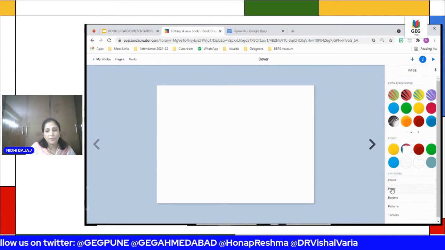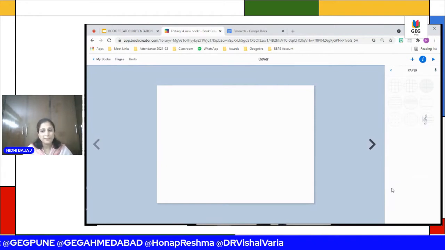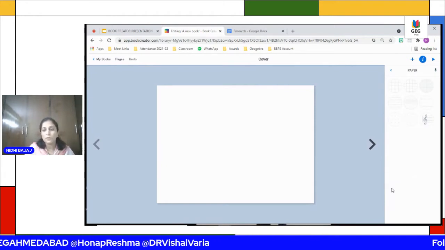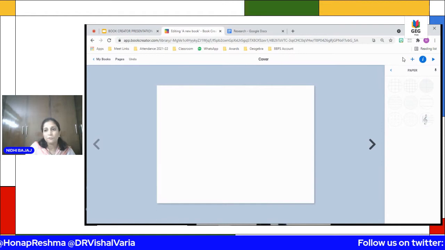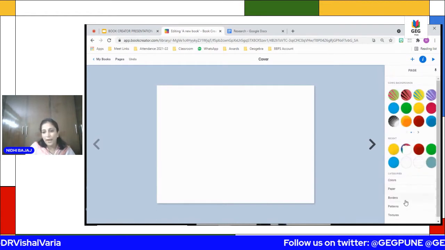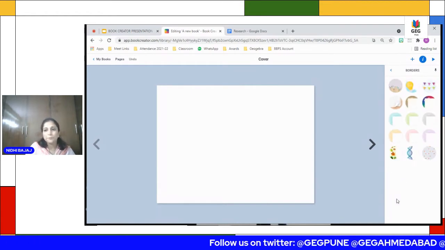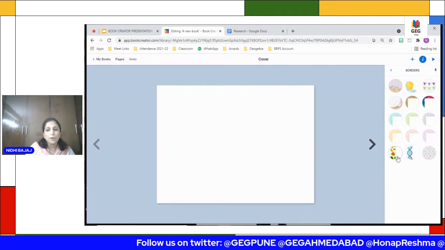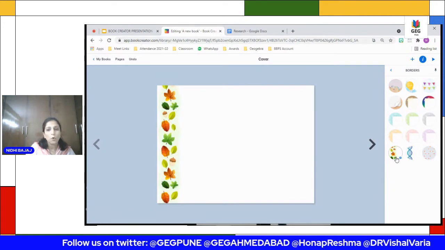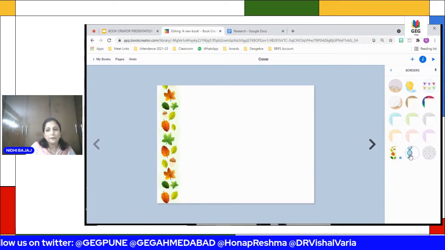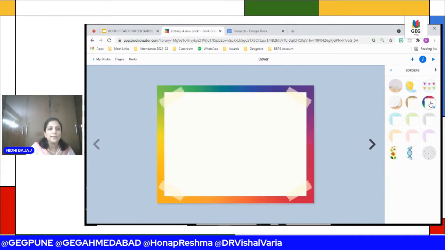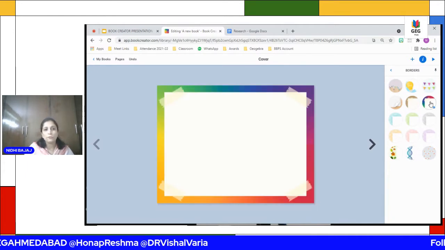And then you have paper. Though it's very dull, we will not be using it on our first cover page. And you have borders here. There are a few borders which can be applied on just one side, and a few borders which can be applied on all four sides.